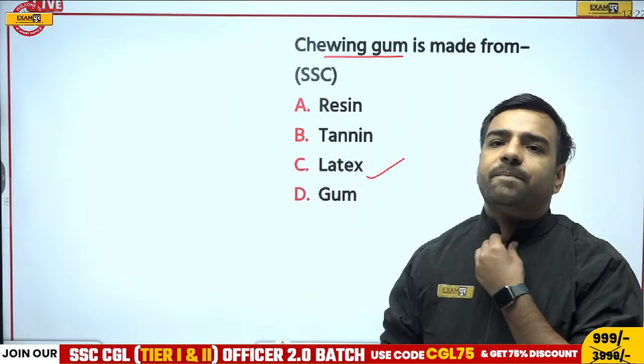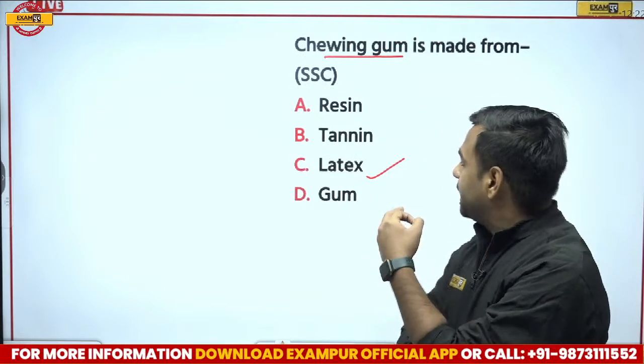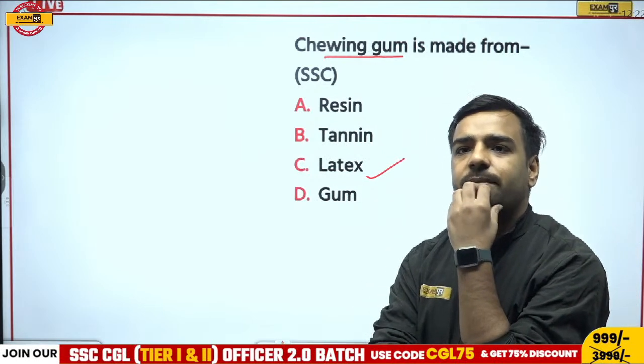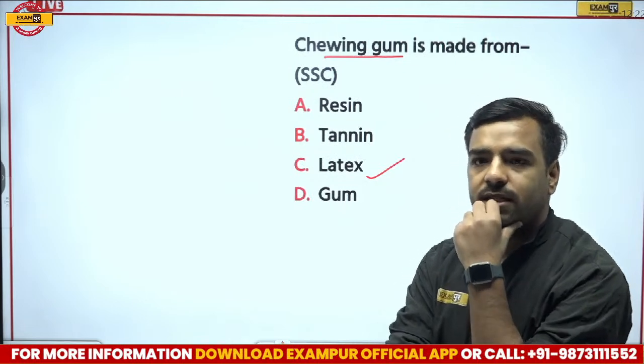Okay, so my question is, chewing gum is made up of what? So is it resin, tannin, latex or gum? Vikram is going with D. Okay, that is, sir, it would be gum. We know this with C.